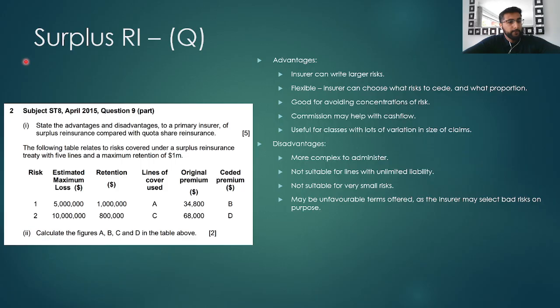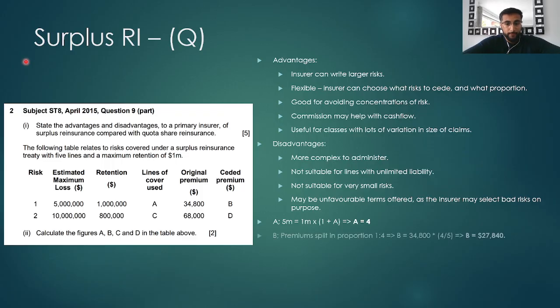Now, for part 2, we need to calculate A, B, C, and D. Now, to work out A, we can see that the treaty has 5 lines and a maximum retention of $1 million. To work out A, we need to calculate the number of multiples that the EML is of the retention. And from this, we get 5 lines actually used. Now, one of these lines is retained. So 4 is used to cede to the reinsurer.